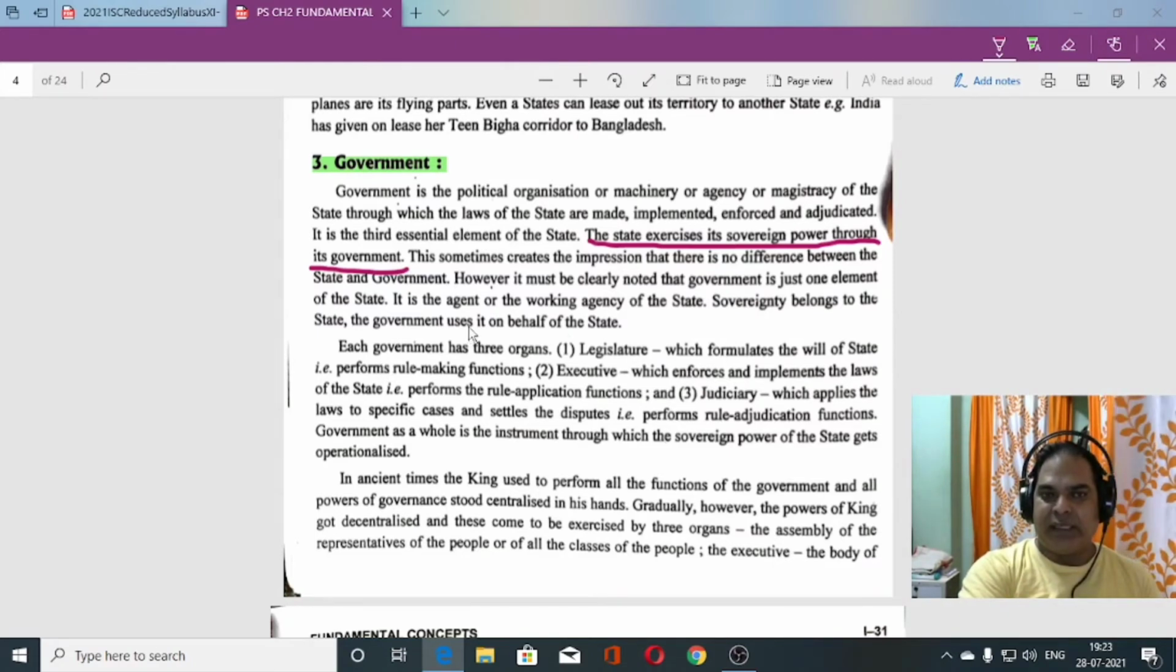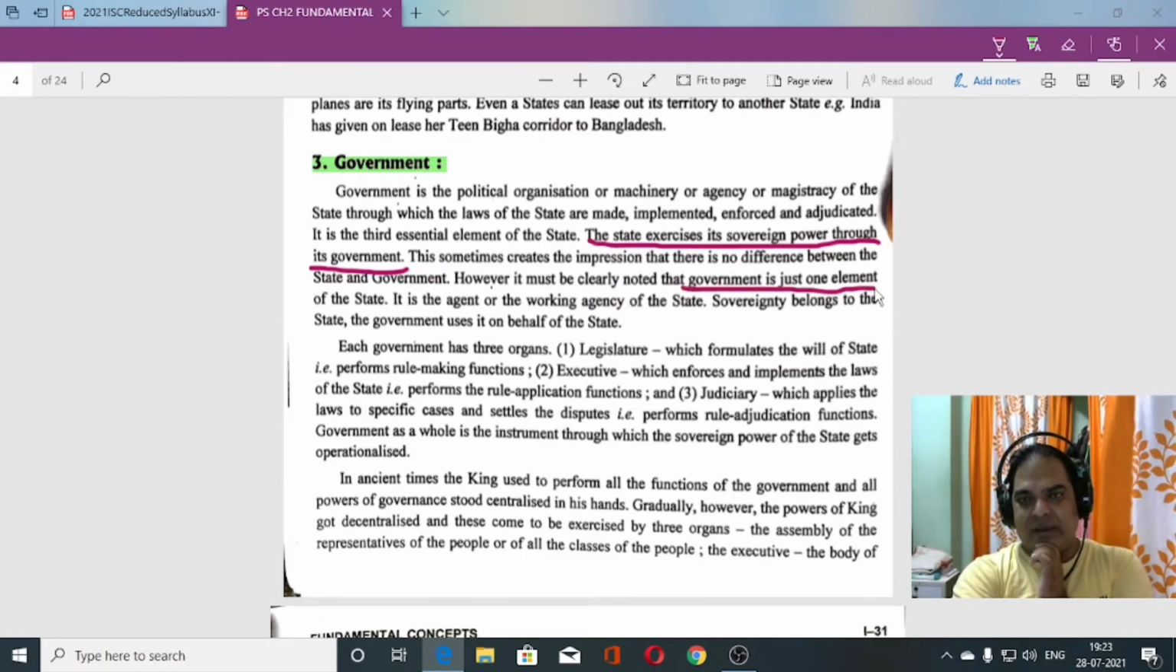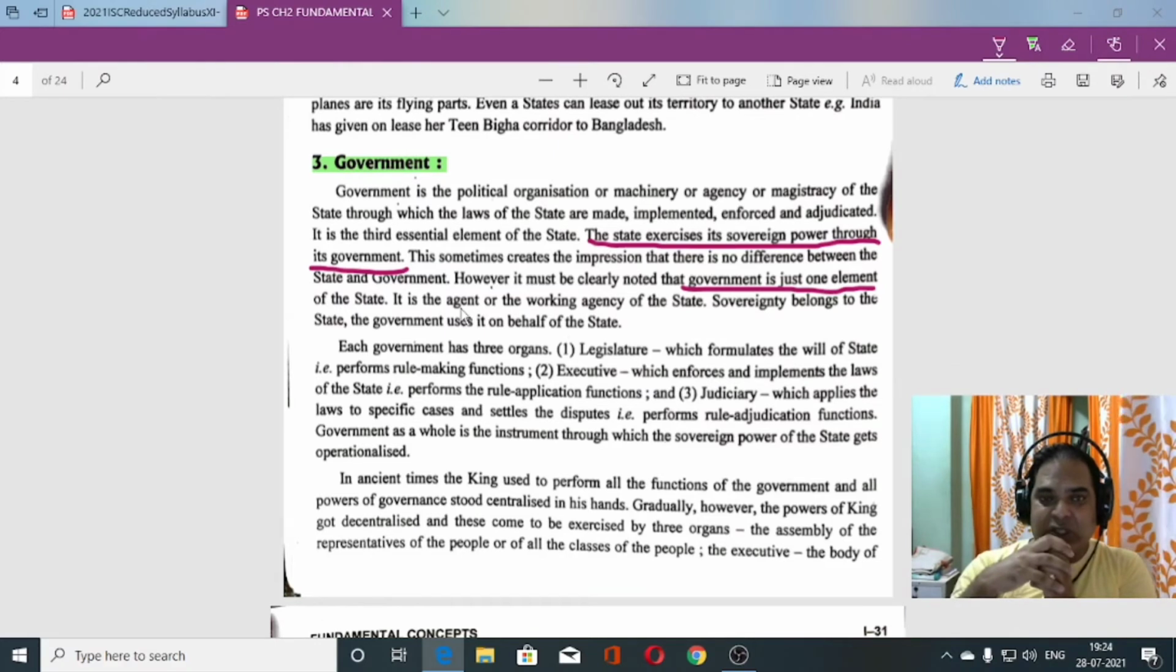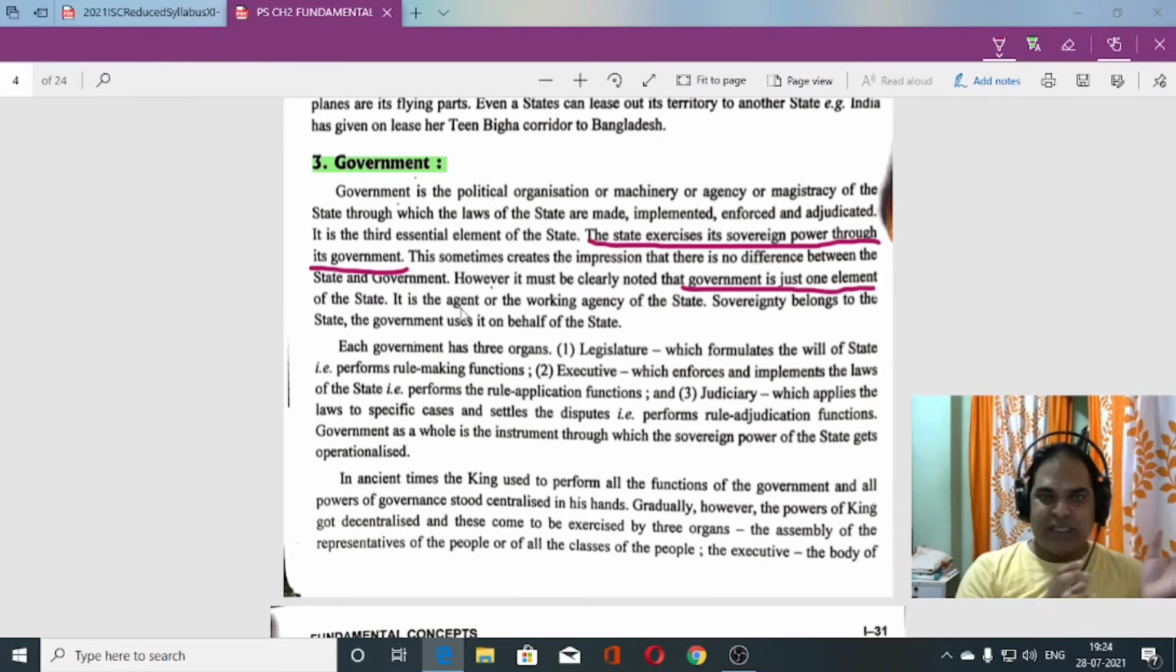Did you get it clear? It must be clearly noted that government is just one element of the state. It is an agent, the working agency of the state. Who works for the state? Government works for the state.